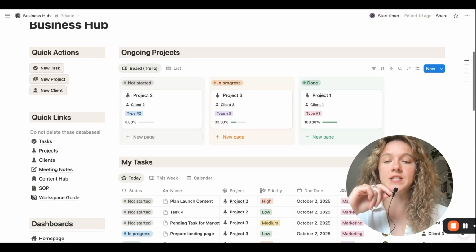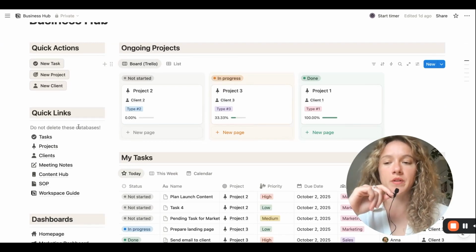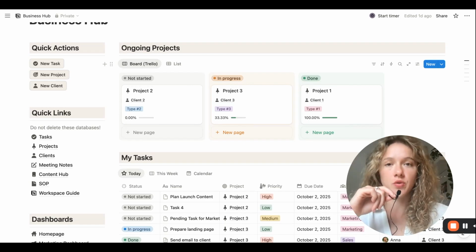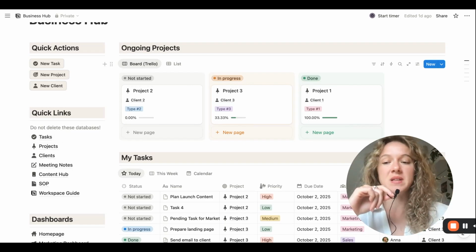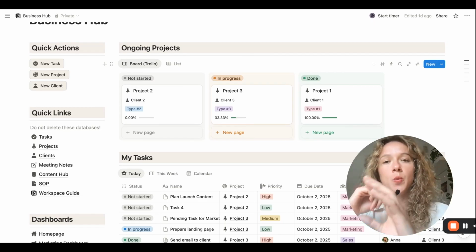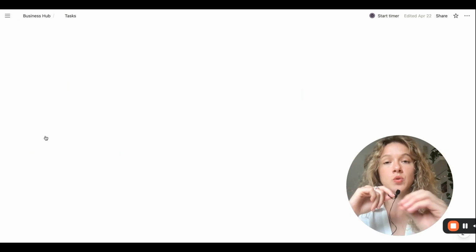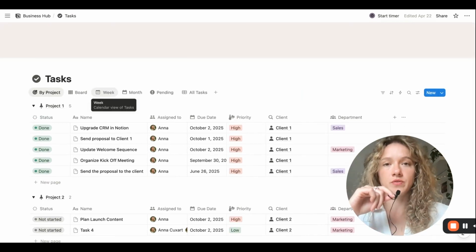The first of all is to have all of the information stored in one single place. So in here, we're going to think about what elements we need to track for our business operations on a day-to-day basis. For example, we're going to track our tasks, our projects, our clients, meeting notes, our content, or even CRM, sales, etc. So we need to create individual databases to store that information and to also add different properties so we have the full context for all of them.